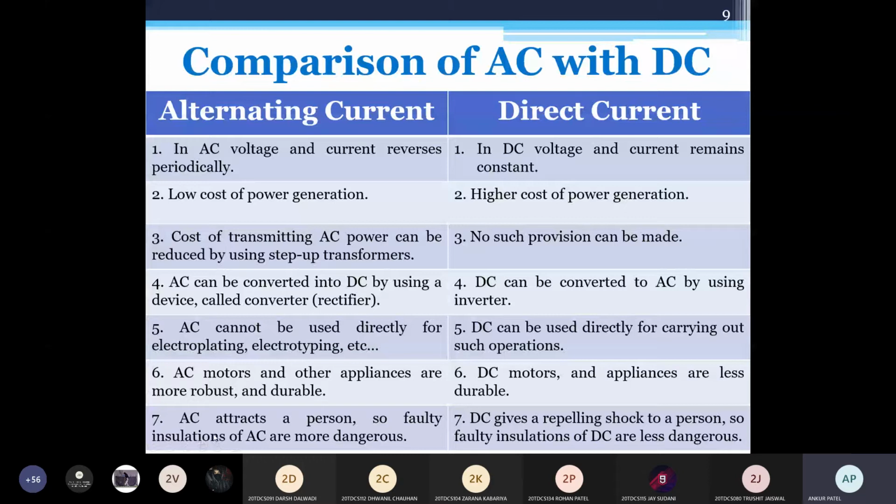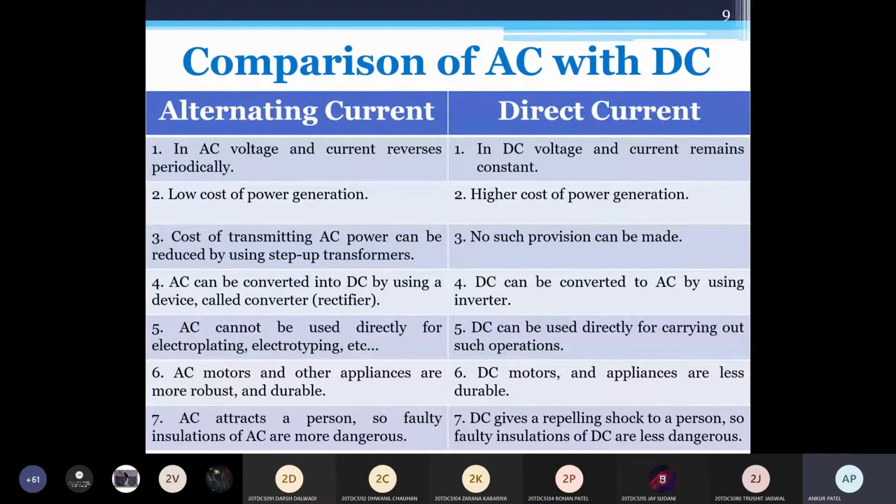AC attracts a person, so faulty insulation of AC is more dangerous. Actually, AC and DC both attract. If we are talking about magnitude, then both will attract. But if you are talking about less magnitude, suppose at home we have a fridge or television.